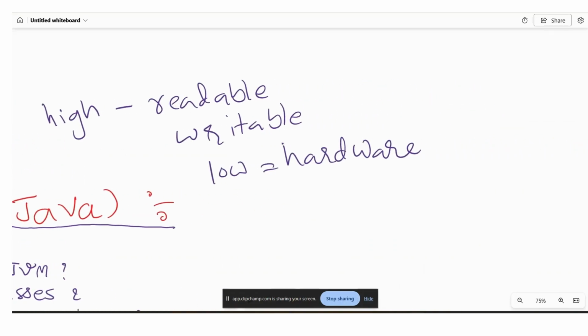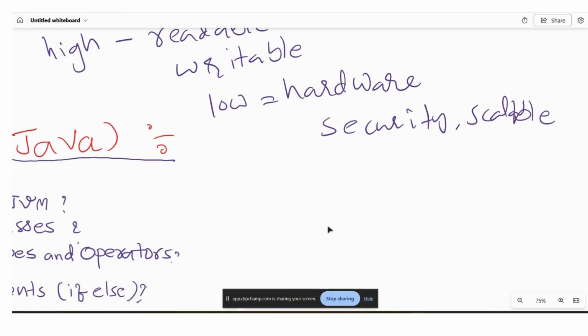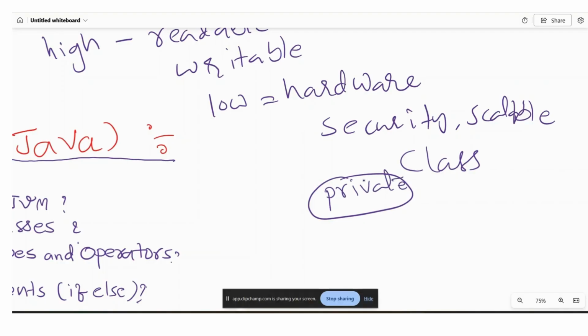Java will provide us security and scalability. So what is security? How does Java achieve security? Every small piece of code which we write in Java is written inside a class. Inside the class we have access specifiers, and these access specifiers are how we achieve the security.